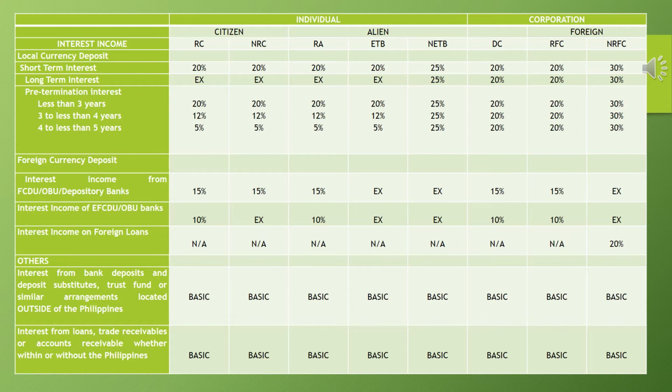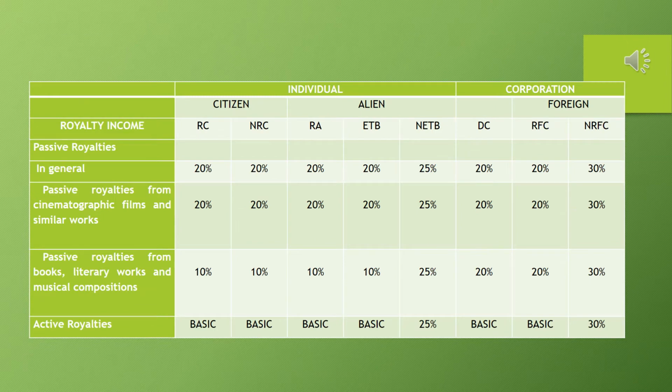Okay, so that's the summary of the rules and other information that relate to interest income. Let's proceed with the royalty income. When we say royalty income, it's a payment or portion of proceeds paid to the owner of a right, such as an oil right or a patent, for use of it, or a portion of the proceeds from the work of an author or composer. So royalty may be classified as follows.